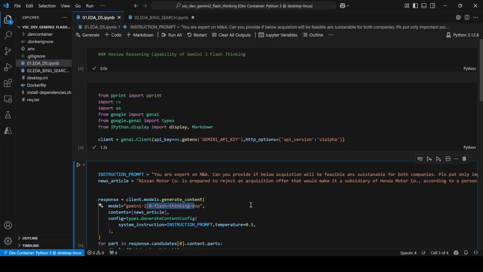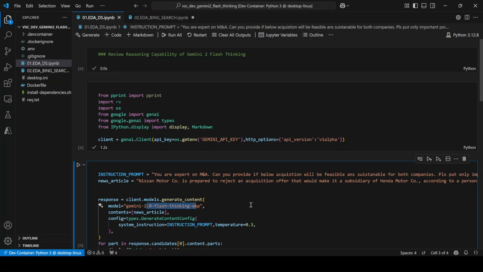In one of the earlier videos, I saw how the news can be reasoned with DeepSeek R1. And since Gemini 2.0 Flash Thinking at least is almost similar to DeepSeek R1, I just wanted to see how its reasoning capabilities are. And so I performed a few tests.